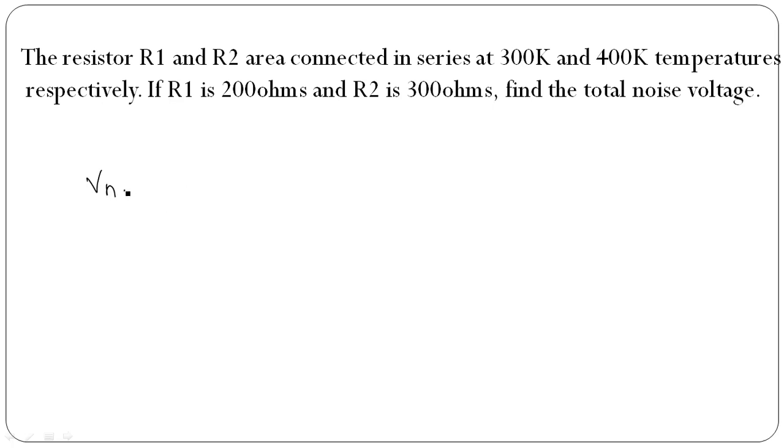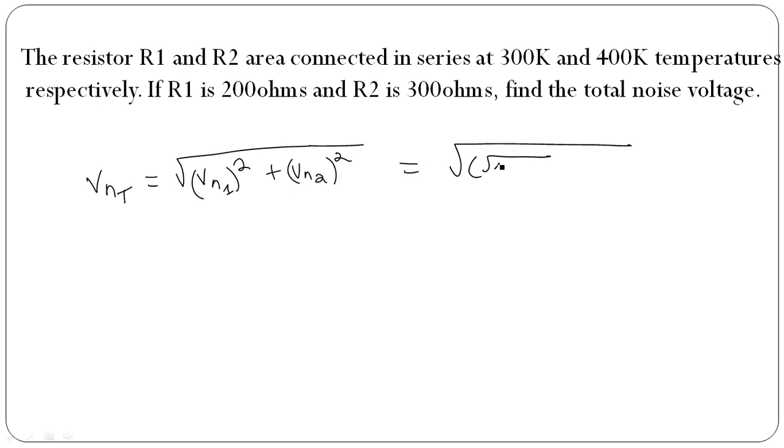So formula, VNT, total noise voltage, is equal to VN1, noise voltage 1 squared, plus VN2, noise voltage 2 squared. So formula natin for noise voltage, square root of 4kTBR. So this is for noise voltage 1 squared plus square root ng 4kTBR2 squared. Okay, so hindi ko na isa-isahin, papakita ko na lang yung solution.